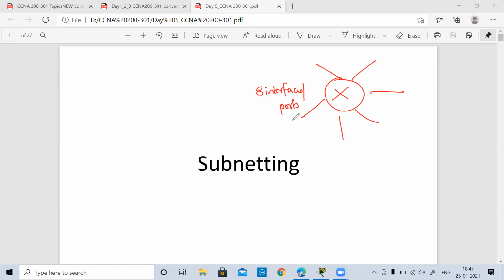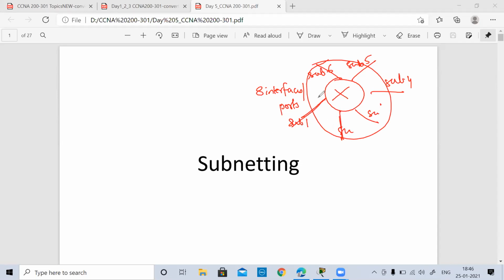Let's say this is subnet 1, subnet 2, subnet 3, subnet 4, subnet 5. If I am able to do subnetting, I can have different networks configured, and the router will be able to route between them, because at every interface we have to keep a different network. I cannot take the same network I configure here and configure it there too. The router will say it's not my job.